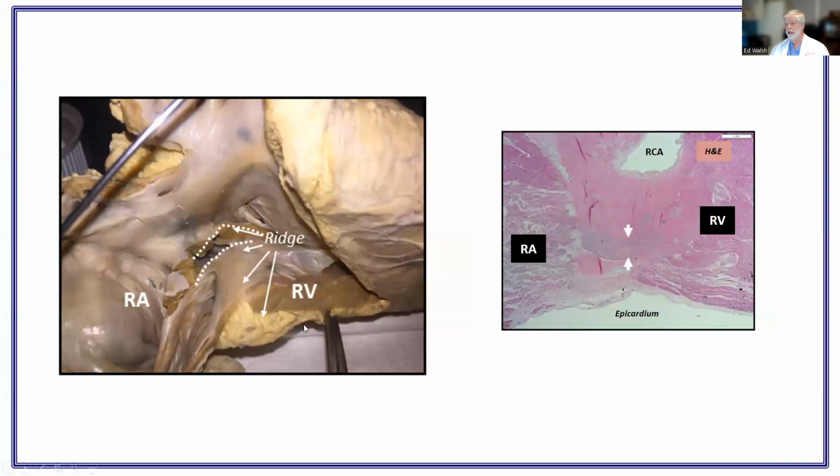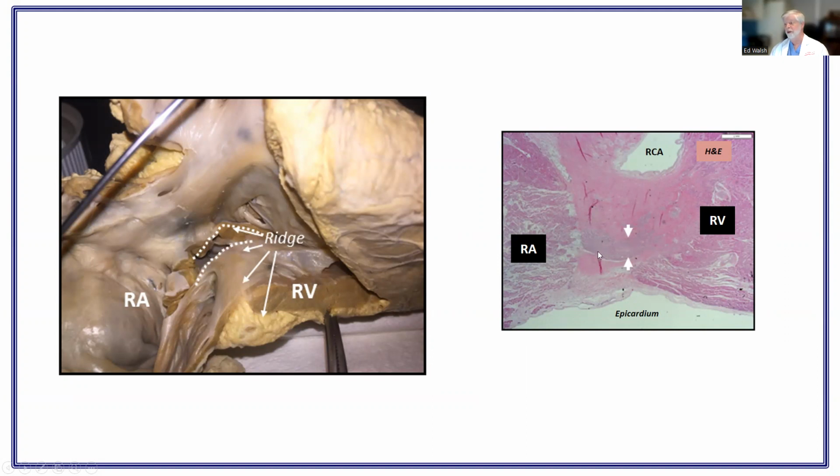And we got very lucky when we were looking at some of these pathology specimens. So here's the ridge. You can see the coronary vessels running through it. The ridge extends there, and we sampled right here. This is a patient where, when we looked at the autopsy report, was known to have Wolff-Parkinson-White syndrome. We did a lot of sectioning. We couldn't do too much because it would ruin the specimen.